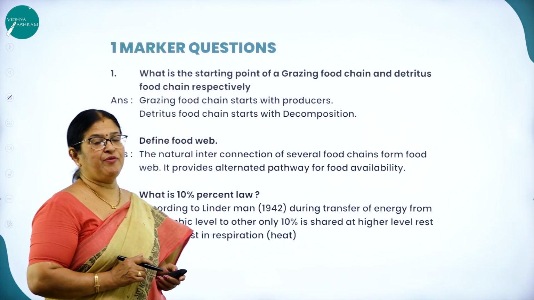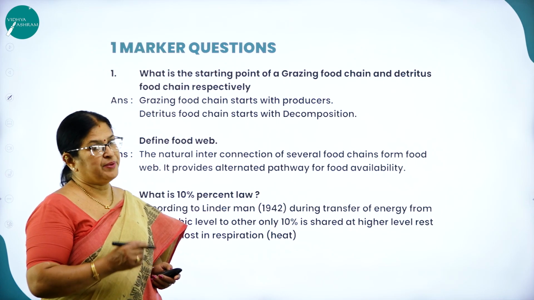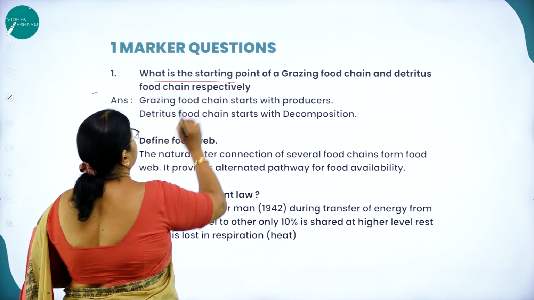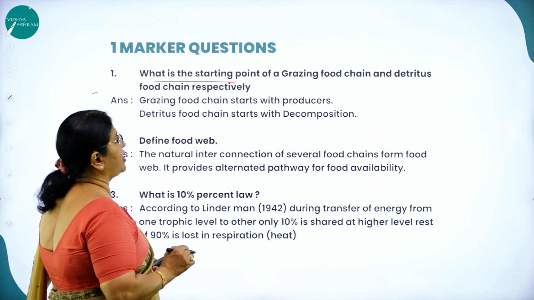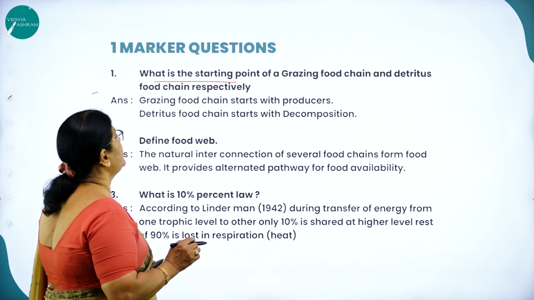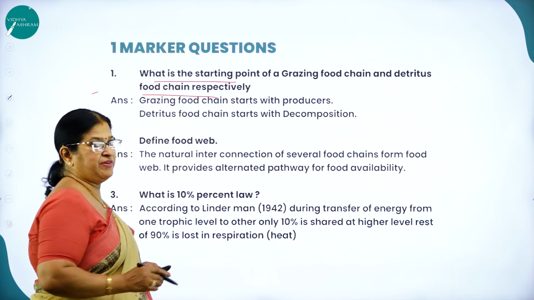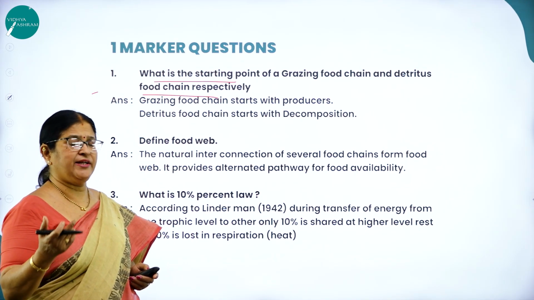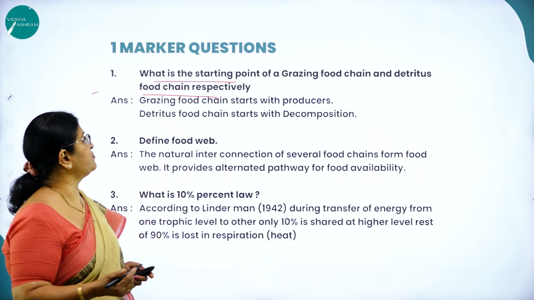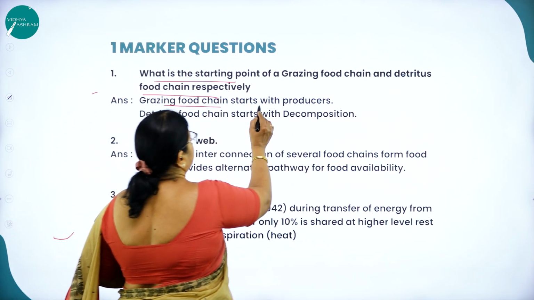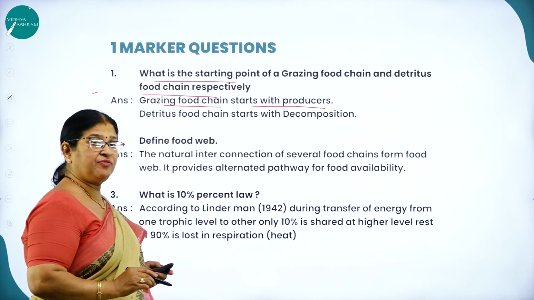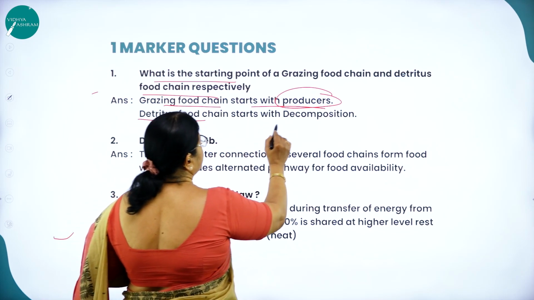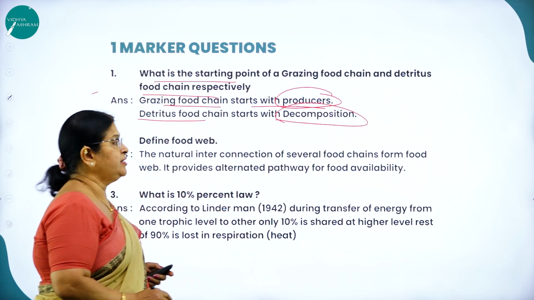Moving on to the type of questions that are going to be asked pertaining to this particular chapter called ecosystem. What is one marker question? What is the starting point of a grazing food chain and detritus food chain respectively? As we know, food chain is of two types, the grazing food chain and the detritus food chain. In a grazing food chain, it will start with whom? With the producers. Whereas detritus food chain starts with decomposition, right?